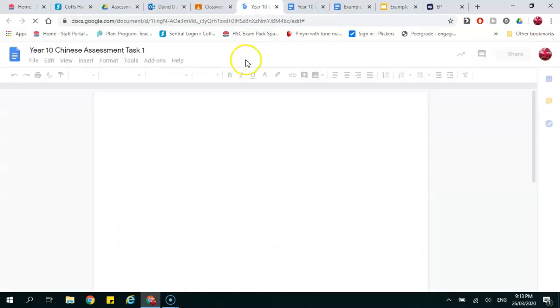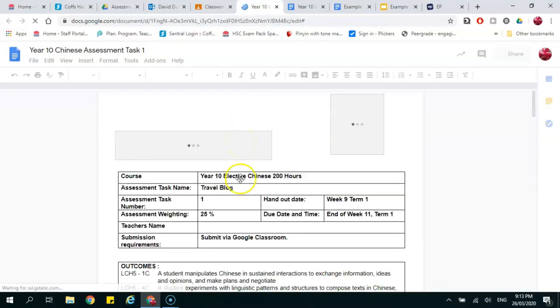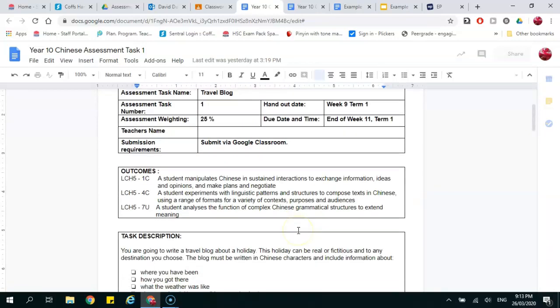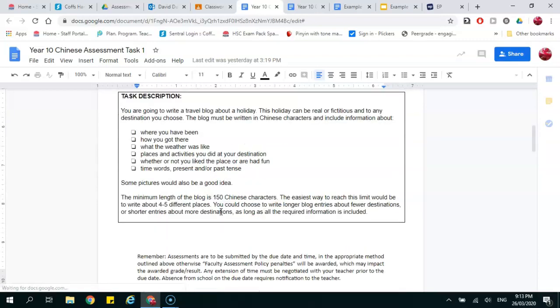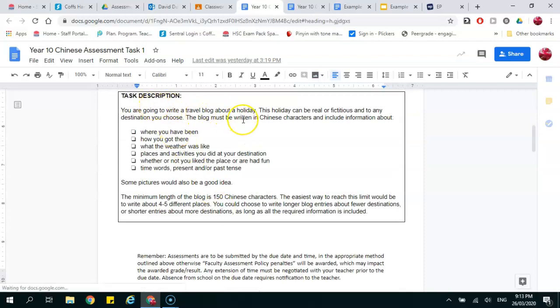So here's the assessment task, and okay, you got your details here. Give it to me by the end of week 11. Got some outcomes from the syllabus. And our description is pretty simple. You're going to write a travel blog about a holiday. It can be real or fictitious, and any destination you choose.